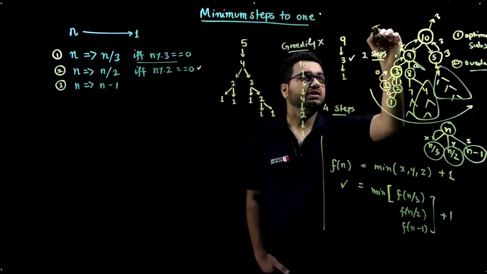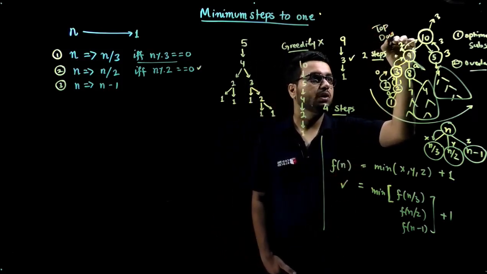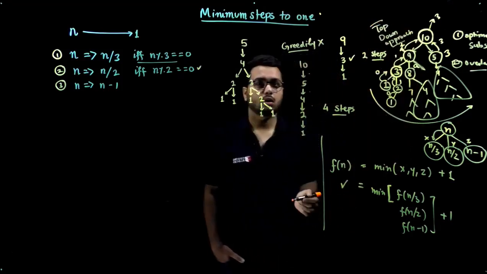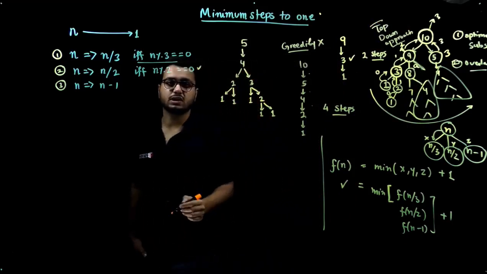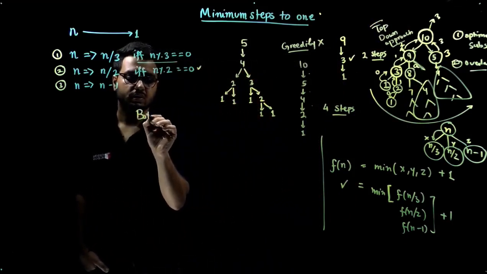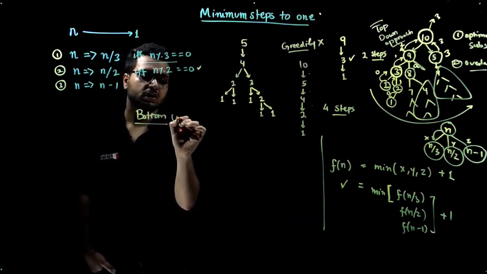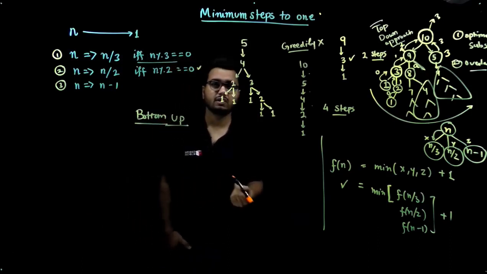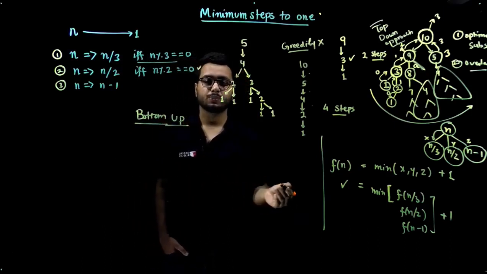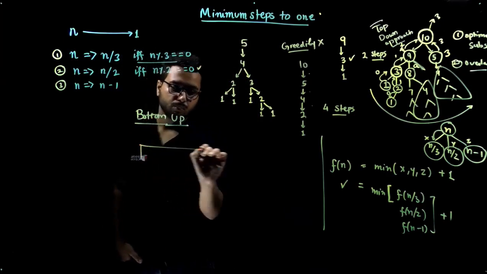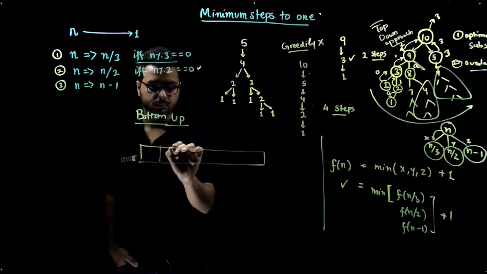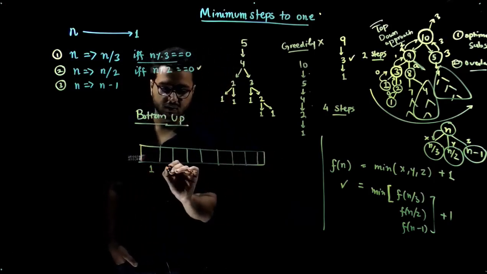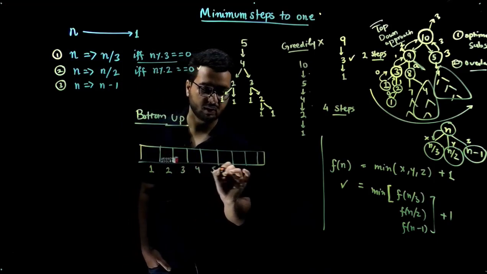So this approach that we just discussed is called a top-down approach, and let's spend some time on talking about how we can approach this in a bottom-up manner, right? So top-down is a recursive approach with memoization, and bottom-up is an iterative approach in which you just need to compute the DP array in a bottom-up manner, right? So let's say this is 1, this is 2, this is 3, this is 4, 5, 6.